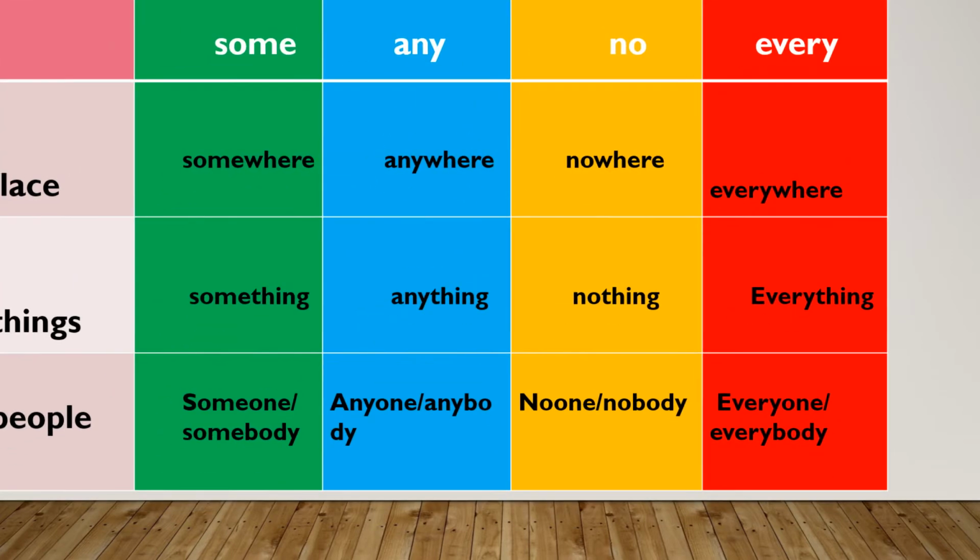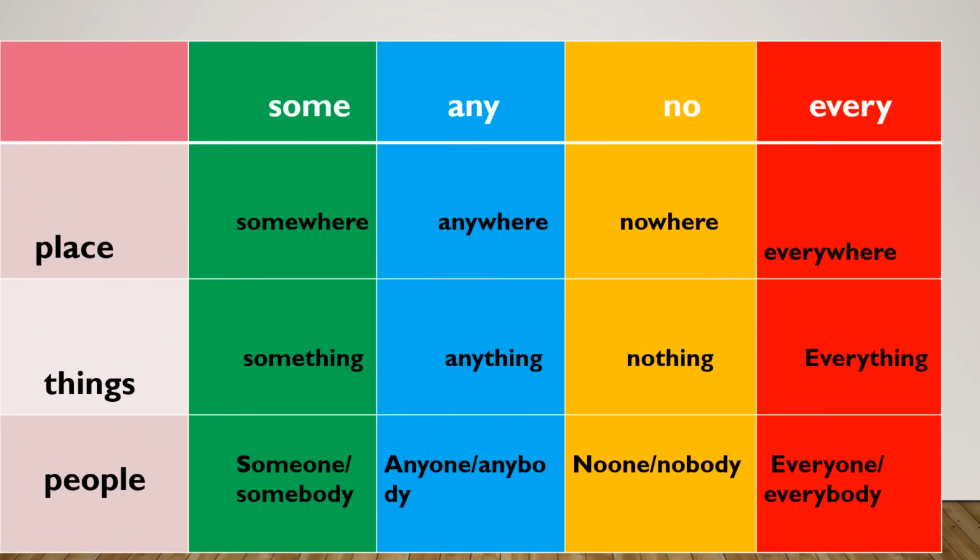Through this table, we will learn about the formation of indefinite pronouns. An indefinite pronoun doesn't refer to a particular place, person, or thing. So it may be any place, anything, any person, or any people. Let's learn the formation of some indefinite pronouns using some, any, no, every. With the help of some, let's form some indefinite pronouns. When it is a place, it may be somewhere.